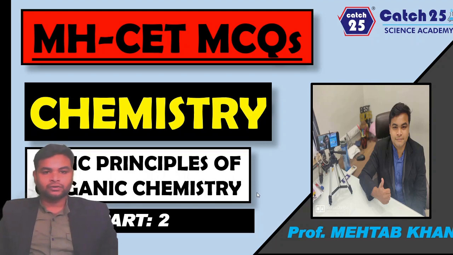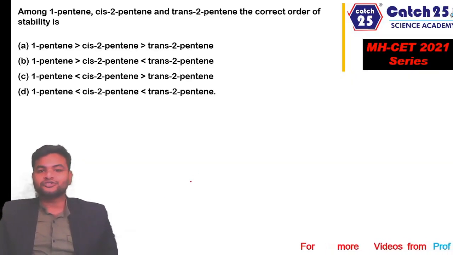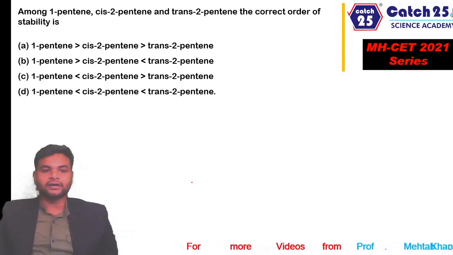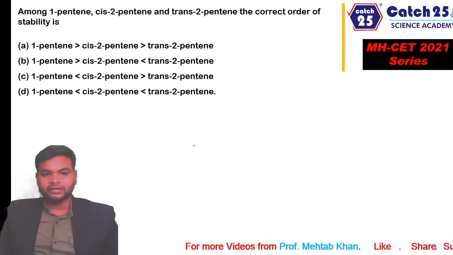Today we are going to talk about some MCQs from the chapter Basic Principle of Organic Chemistry. So the first question is, among 1-pentene, cis-2-pentene and trans-2-pentene, the correct order of stability is. So these three molecules are given, we have to tell which one is the most stable here.